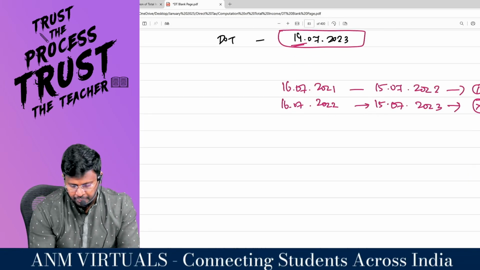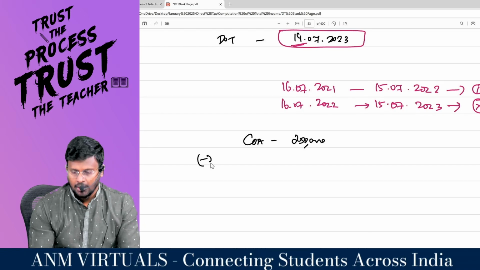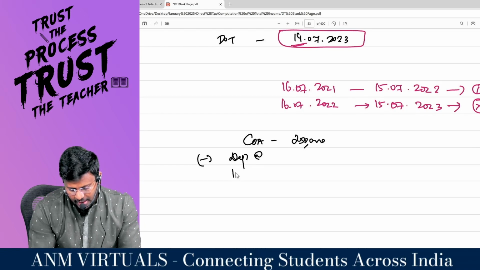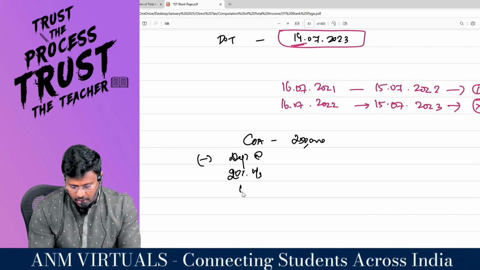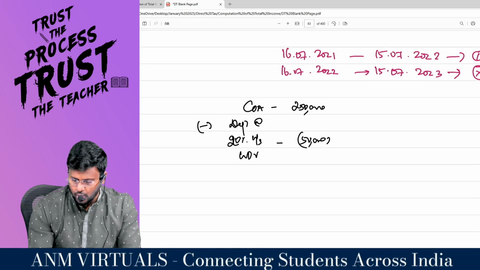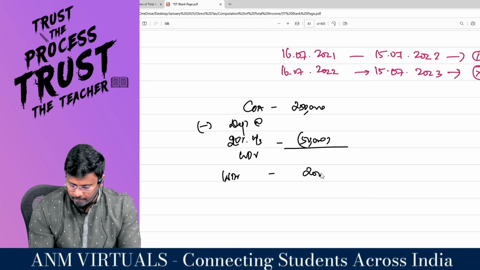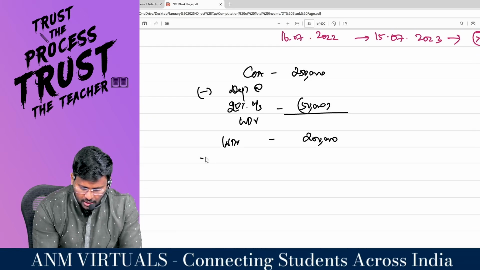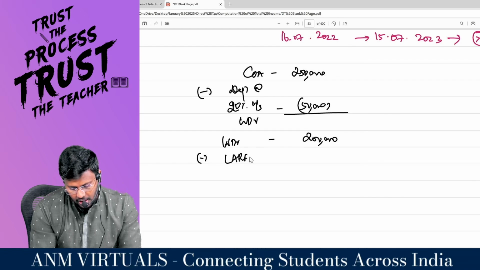Do you appreciate that? So cost of asset is 2,50,000 less depreciation at 20% under the WDV method, which comes to 50,000 rupees, because 20% of 2,50,000. What is the WDV after depreciation? 2,00,000. For this asset, the employee paid 1,60,000, the amount recovered from employee.